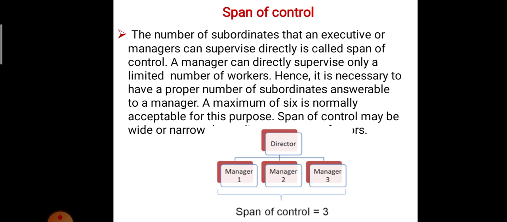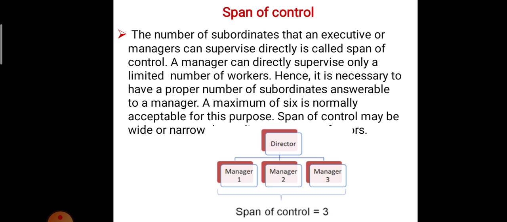Then another one is span of control. What is span of control? Last time we also took an example related to span of control. Suppose the organization head, your director, divides the organization into three departments like purchase department, finance department, and manufacturing department. They give one person as head of each department, like manager 1, manager 2, and manager 3. That is your span of control. Every person has taken responsibility for their department.